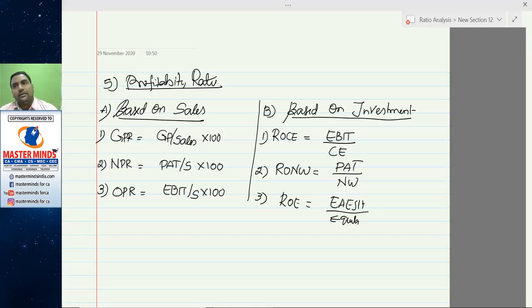This is how ratio analysis not only highlights the strengths and weaknesses, it also resolves the problems which are identified while analyzing the data.